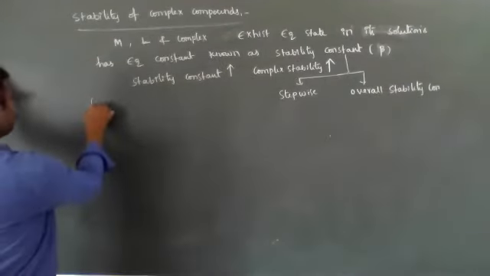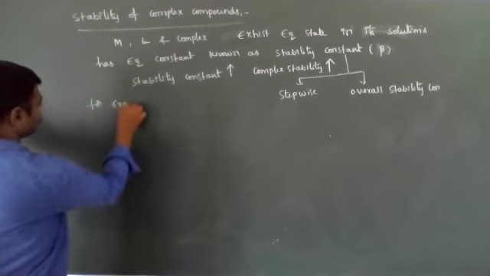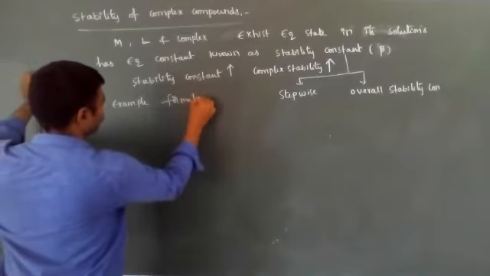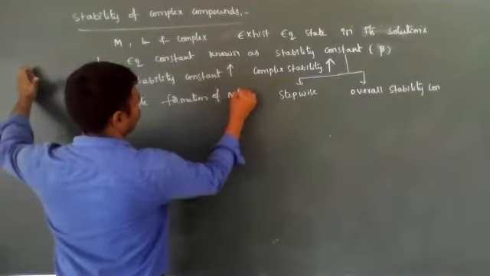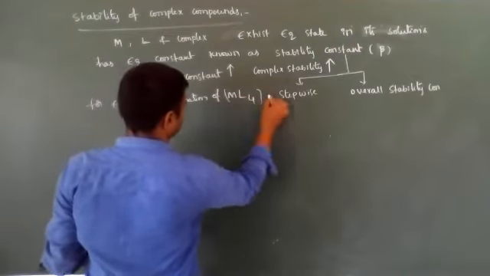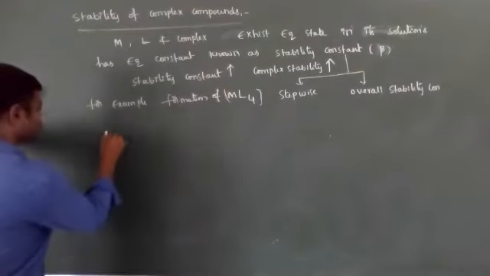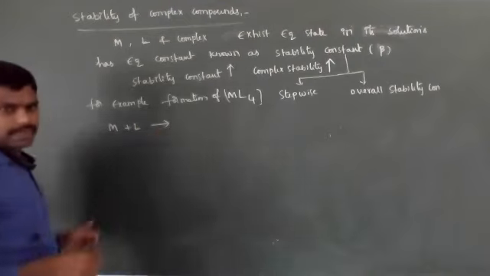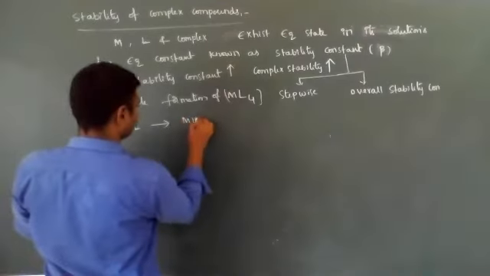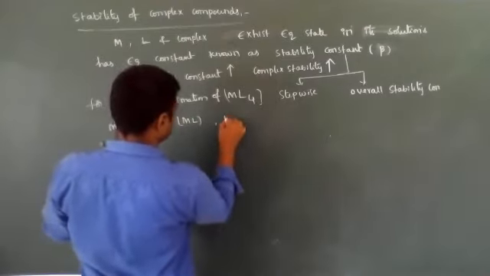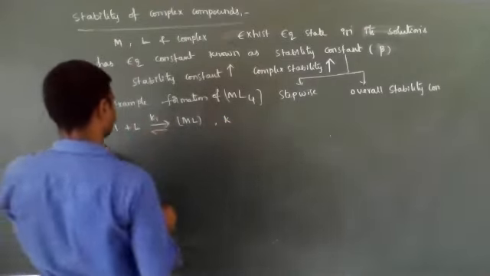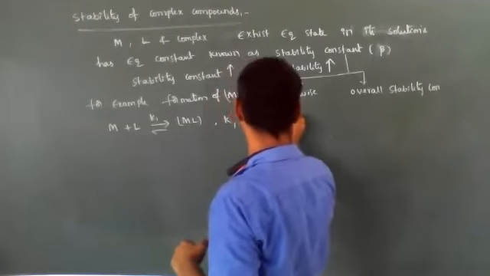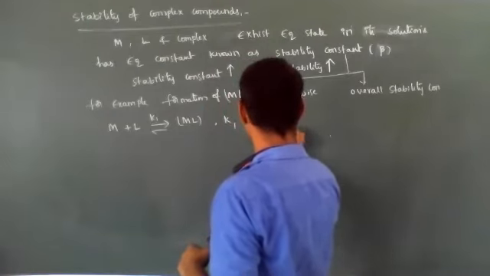See, for example, the formation of an ML4 complex. Stepwise: M plus L forms ML, and its equilibrium constant is K1. That is called the first step. K1 is equal to the concentration of ML by the concentration of M into the concentration of L.